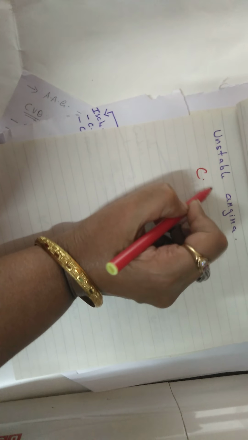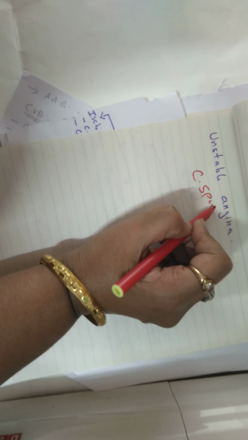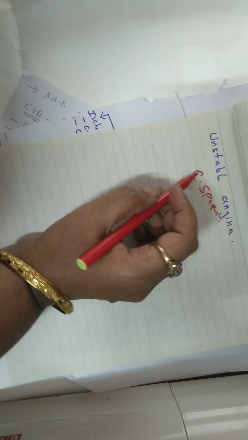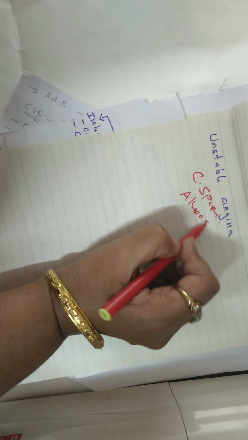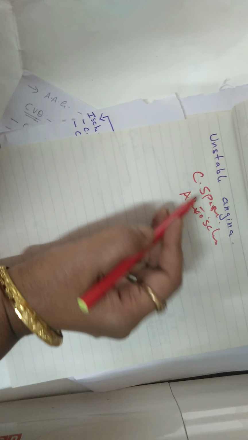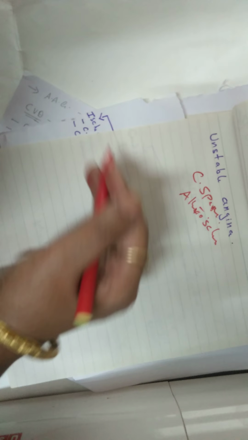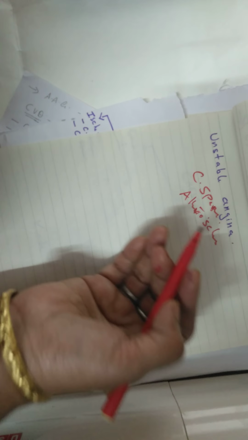The third type of angina pectoris is unstable angina. The reason for this is coronary spasm and also atherosclerosis, either of the two or due to both.